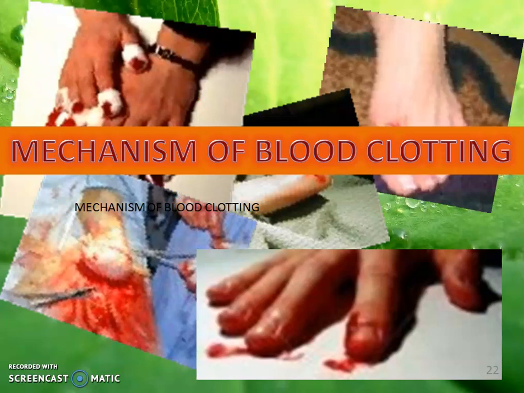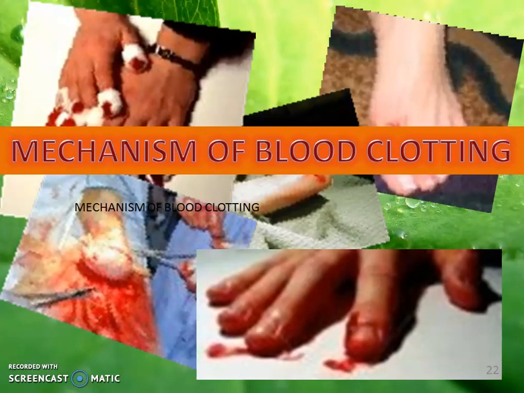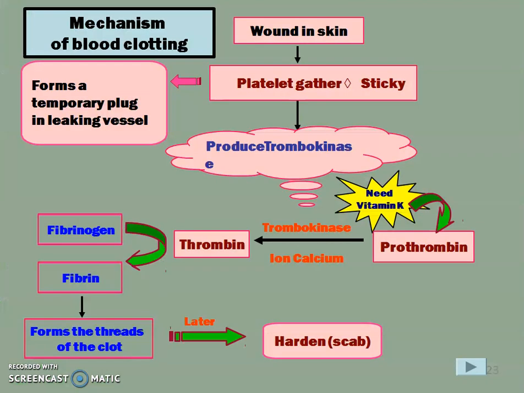So what is blood clotting? We have read that it's a function: blood protects us from bleeding. What happens actually when some of the vessels are injured, as you can see here, and then blood flows out of our body. If these blood vessels remain open, then what will happen? All the blood will flow out because the heart is pumping the blood and there is a leakage in that pump. So when there is a leakage, all the blood will flow out of the body. So it will be fatal for us. So there should be a mechanism for clotting the blood, that means stopping the blood from going out of our body. What happens whenever there is a wound formed in the skin?